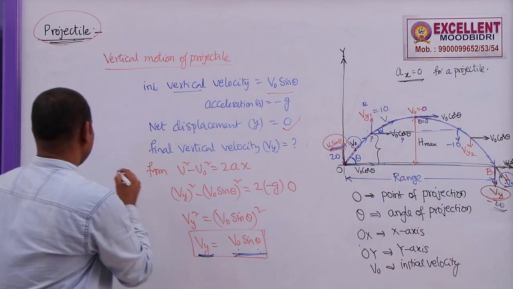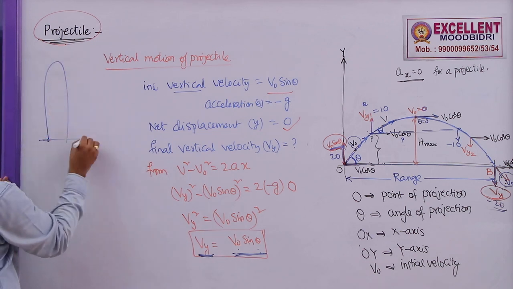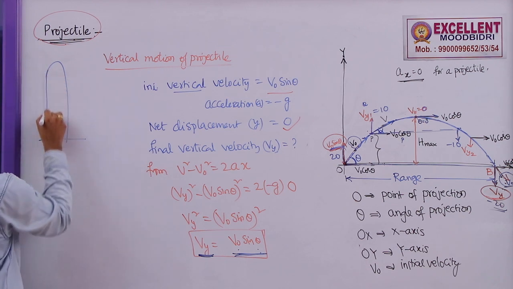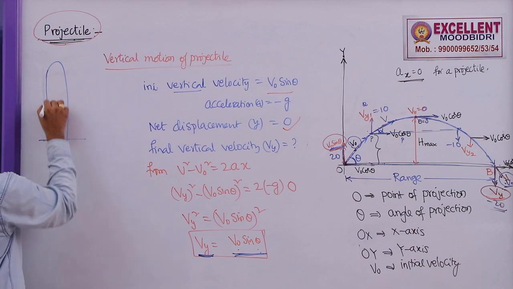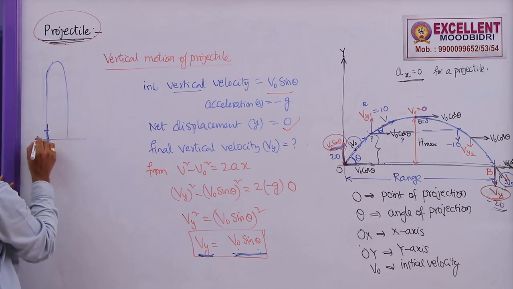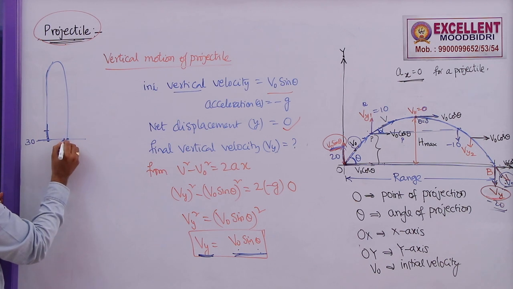Now, if you take a body which is thrown vertically upwards, this is not a projectile. When a body is thrown vertically upwards at an angle 90, actually it will not follow this path. Let us say for this one, this is 30 meter per second. What is the velocity with which the body is going to strike the ground?